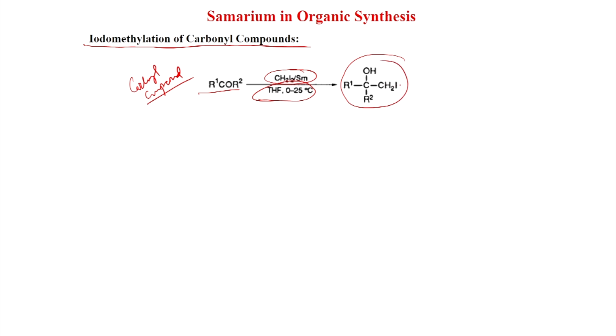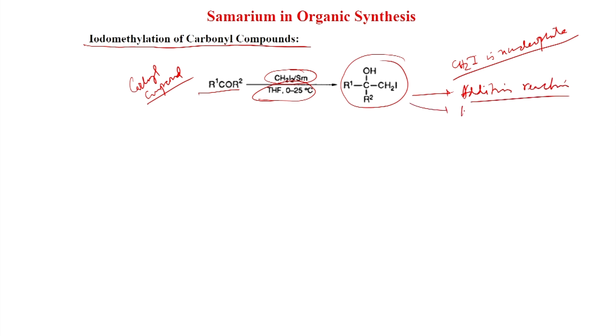So, what happens? The CH2I group is added as a nucleophile. So, CH2I is a nucleophile and it is added to the carbonyl compound. So, this is simply an addition reaction, and that is called iodomethylation also, because the iodomethyl group has come. That is why it is called iodomethylation of carbonyl compound. Now, the molar ratio will be 1:3:2: ketone will be 1, CH2I2 will be 3, and samarium will be 2.